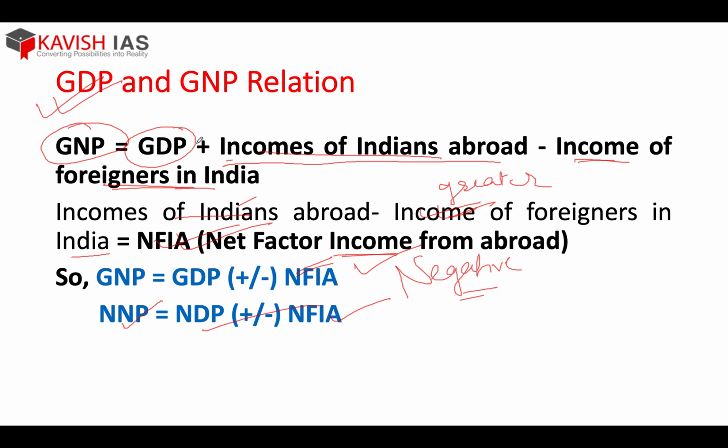The equation is GDP plus income of Indians abroad. Just think that way, because in GDP, income of foreigners in India was included, reduce this, and income of Indians abroad is required in GNP, so just add that. Simple. Just think logically, need not mug up. So this is called net factor income from abroad. This is the thing which you will be getting in your MCQ questions. In our case, India, net factor income from abroad is always negative.